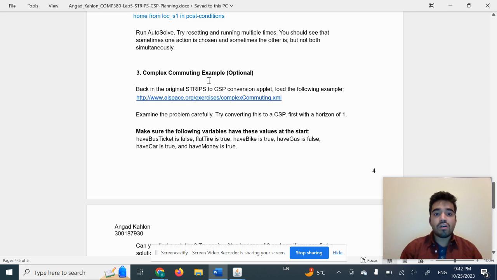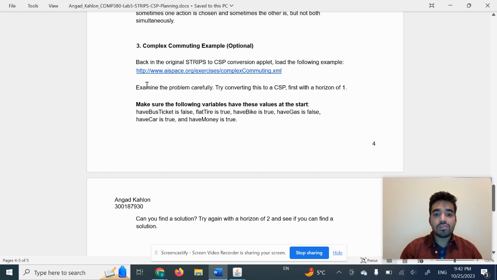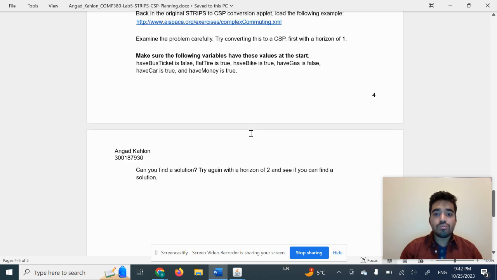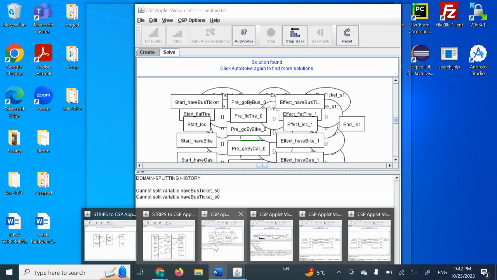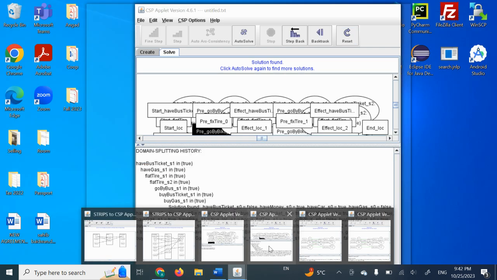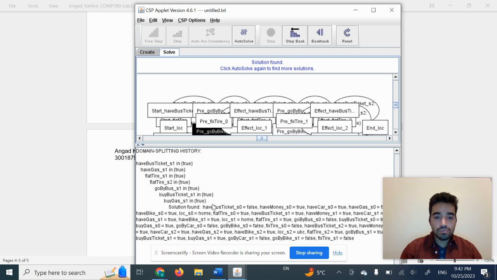So part three is the complex computing example. We were given this new example, and we were given that these need to be set to these values. So first we were supposed to try with the horizon 1, and then we were supposed to try it with the horizon 2. So I've already pre-run those. So this is the one with horizon 1. In horizon 1 it is saying cannot split variable have bus ticket in the preconditions. And then if you look at the horizon set to 2, we can see that it ran through and we found that solution in the end.